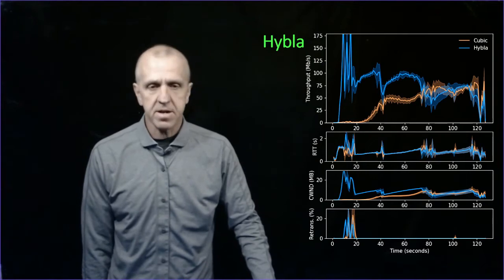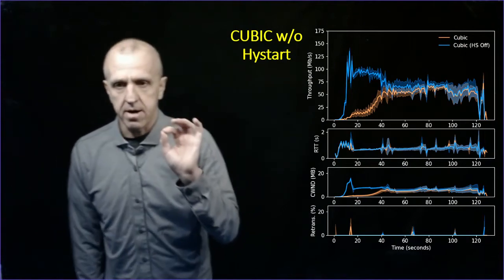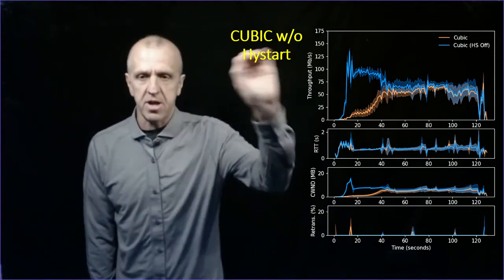Okay, so if we take those four and we step back a bit and we say, I'm sorry. One other condition we've noticed with Cubic is that Linux Cubic has this algorithm called HyStart, which tries to anticipate what I just said, which is overshooting that initial slow start, and it exits slow start early.